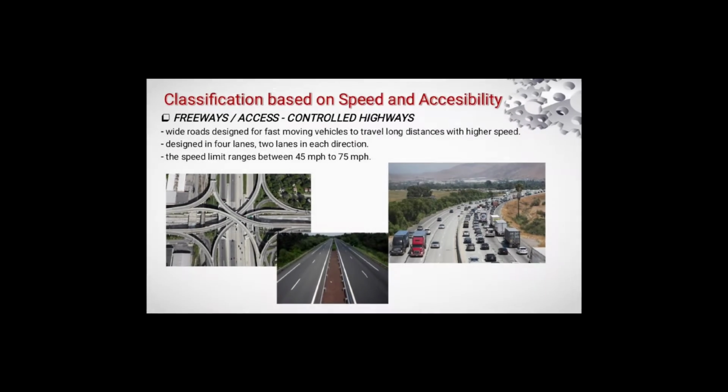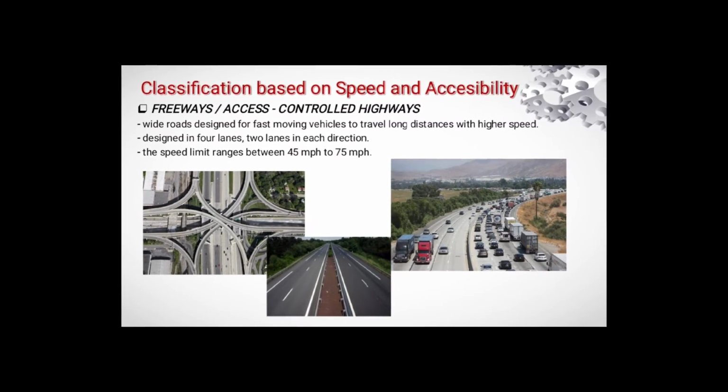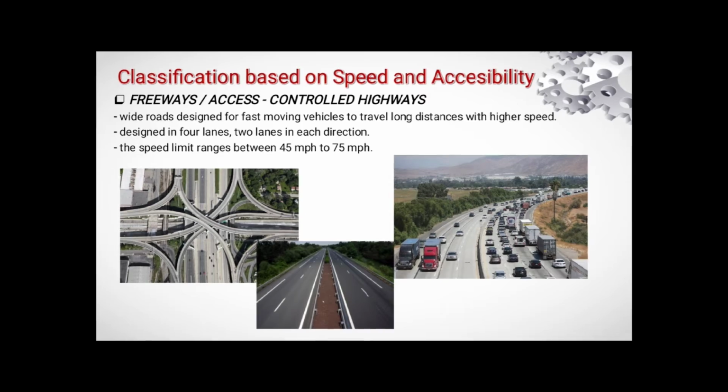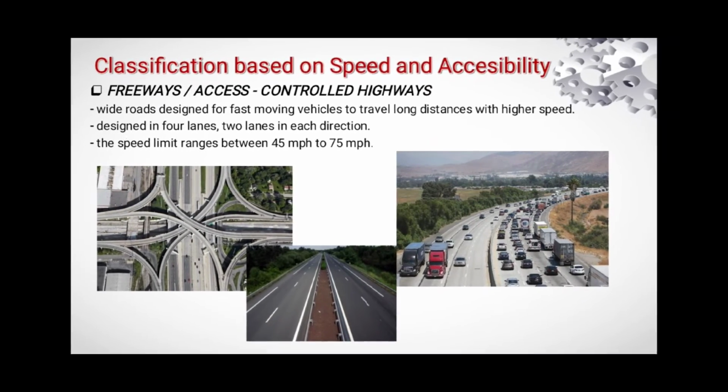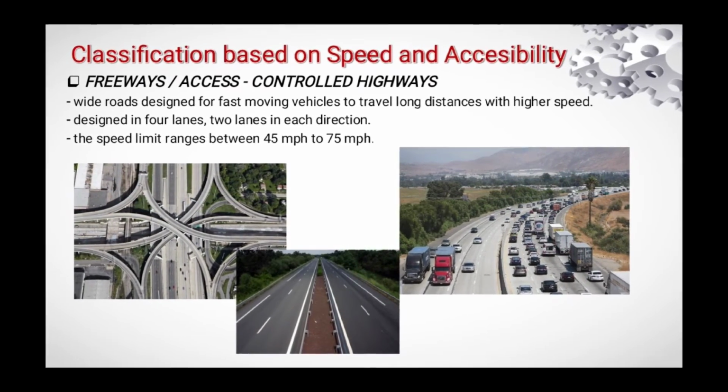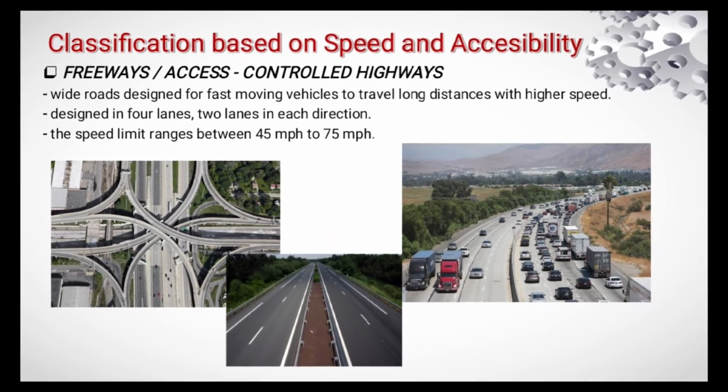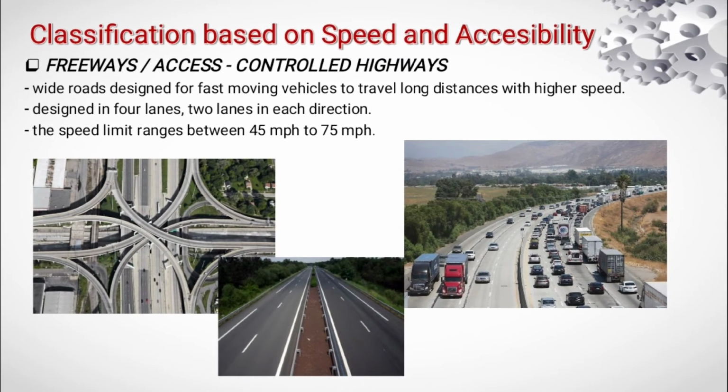Classification based on speed and accessibility. This is further classified into 6 different types, namely freeways, expressways, highways, arterials, local streets, and collector roads. Freeways are wide roads designed for fast-moving vehicles to travel long distances with higher speeds. They are generally designed in 4 lanes, 2 lanes in each direction.